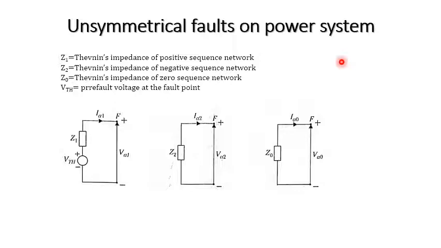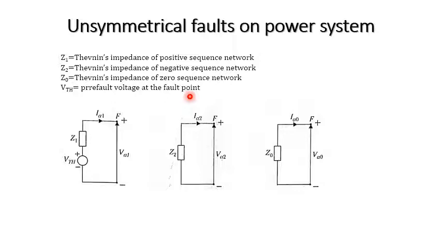The pre-fault voltage at the fault point is the Thevenin's voltage of the positive sequence network. The negative and zero sequence components of pre-fault voltage are absent at the fault point. So consider that Z1 is equal to the Thevenin's impedance for the positive sequence network, Z2 is the Thevenin's impedance for the negative sequence network, and Z0 is the Thevenin's impedance of the zero sequence network, and V Thevenin is the pre-fault voltage at the fault point.